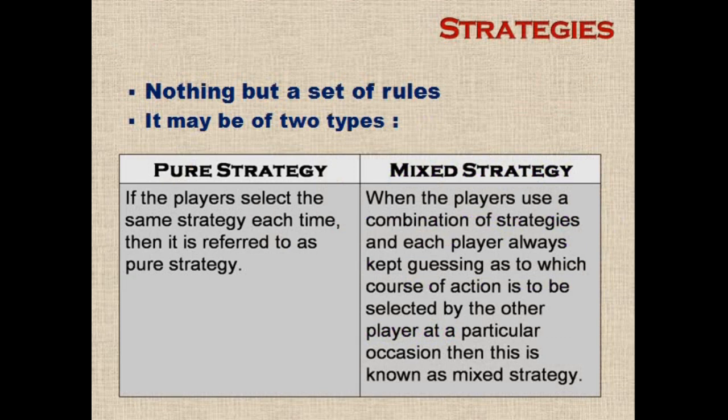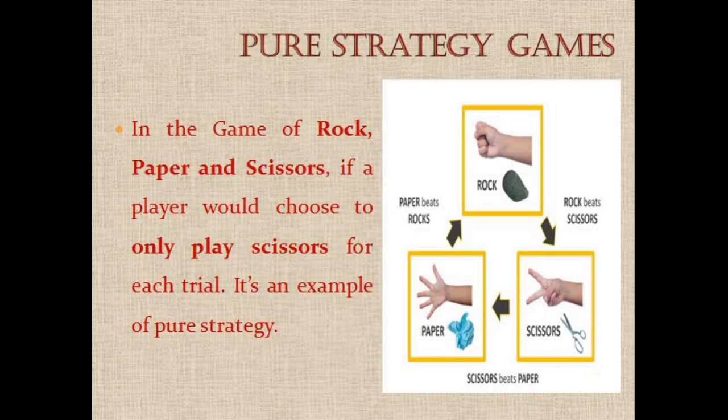Now we discuss various types of strategies. At first, a strategy is nothing but a set of rules. It may be of several types. One is pure strategy, where the player selects the same strategy throughout the game. Another one is mixed strategy, where the player chooses many strategies according to the occasion.